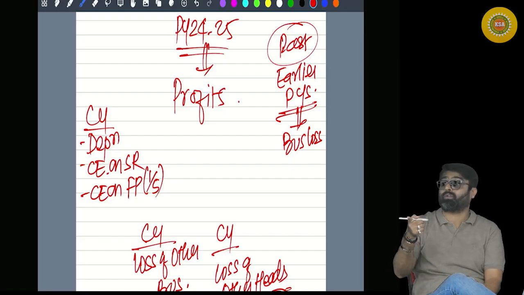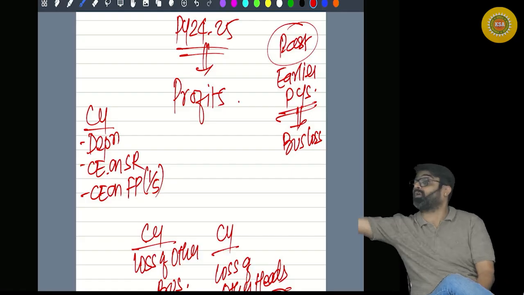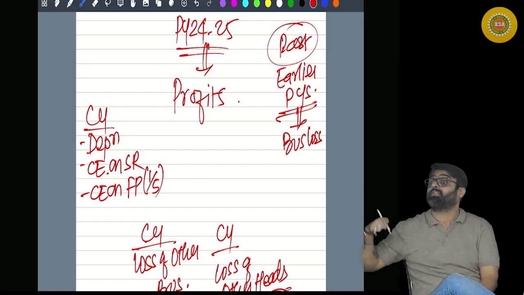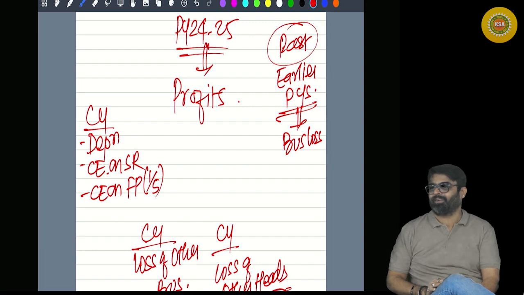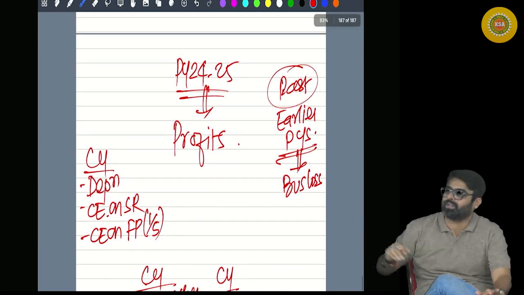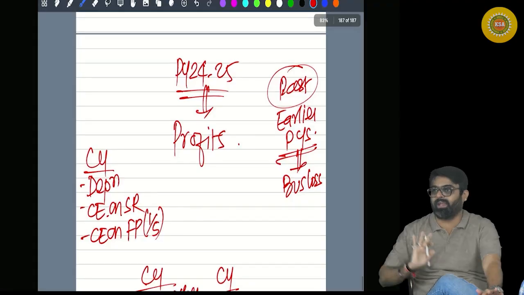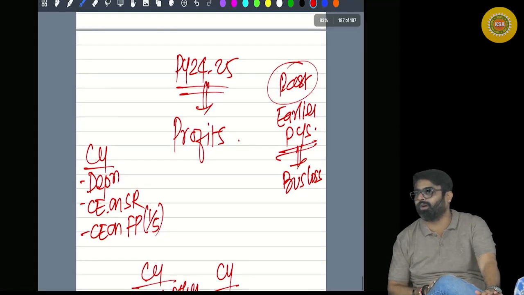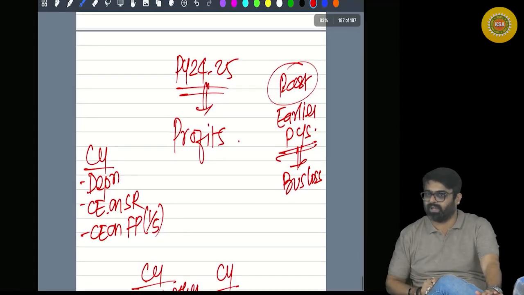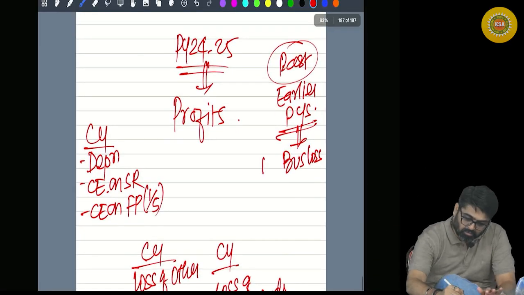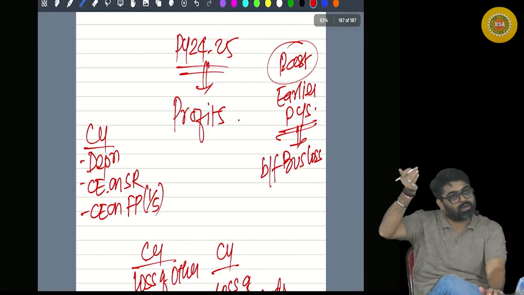After the business loss is carried forward, it can be adjusted only against the business income of the future. Do you have a business income of the future? Yes. Against that only this brought forward loss can be set off. Yes or no? So this profit is there. Against this profit, this business loss can also be set off. Can I say this is brought forward business loss of earlier year?